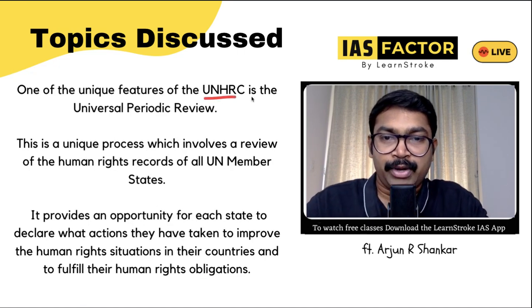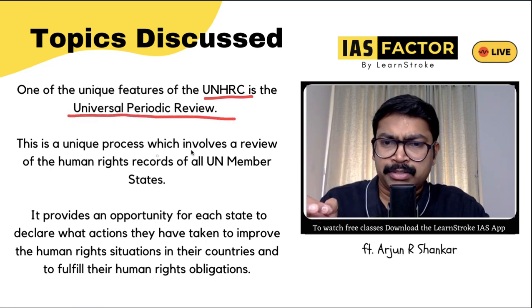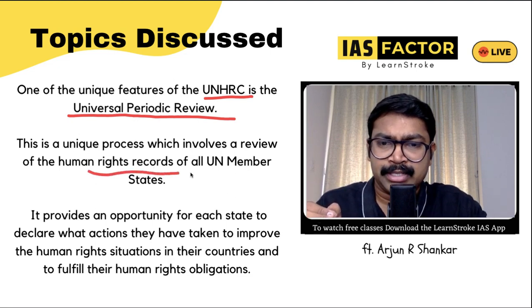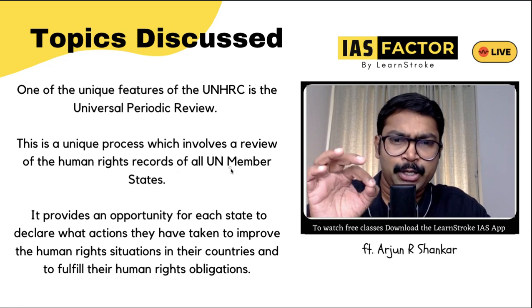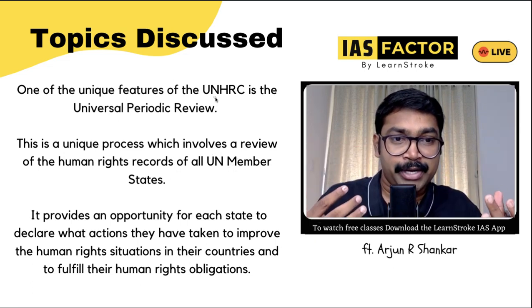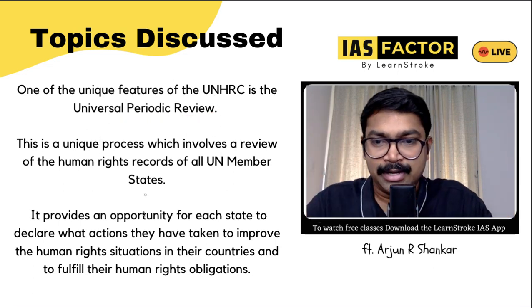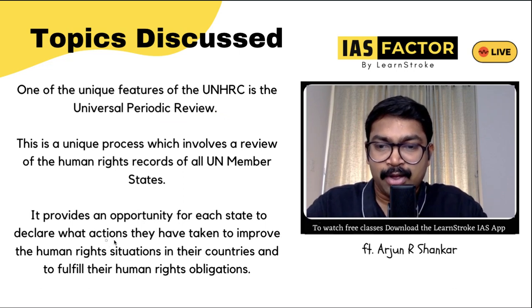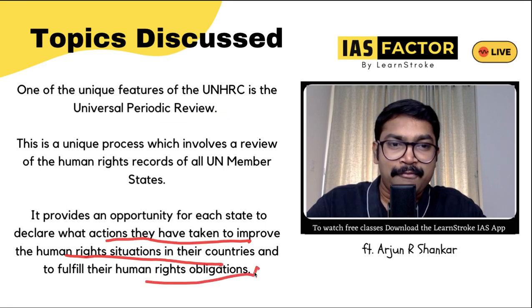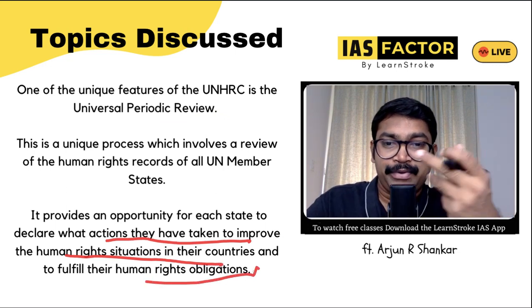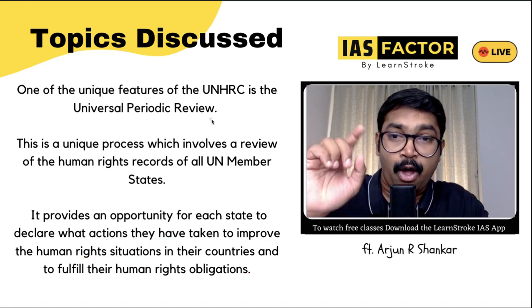One of the unique features of UNHRC is the UPR, or Universal Periodic Review. It is a unique process which involves a review of the human rights records of all UN member states. So definitely there is a review of all the UN member states. How is it protecting human rights? Everybody is tracked. It provides an opportunity for each state to declare what actions they have taken to improve the human rights situation in their country. So definitely you have to know what contribution you have made. Every country is reviewed. That is the UPR, or Universal Periodic Review, of UNHRC.